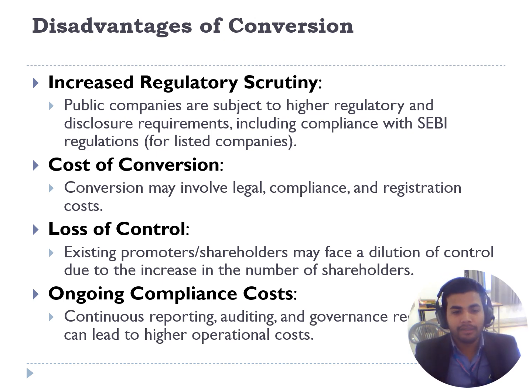And in the public company there is a loss of control. There are more directors and shareholders, due to the dilution of control, the existing promoter shareholders may face the loss of control. There are also ongoing compliance costs.